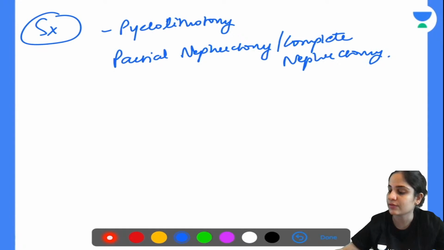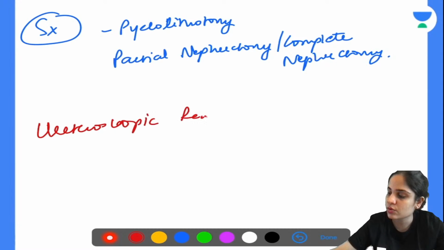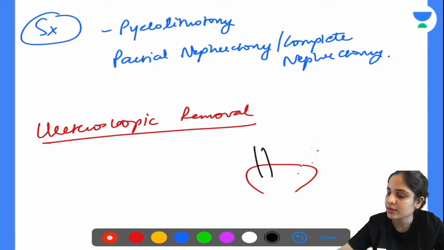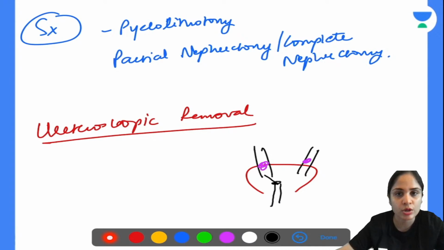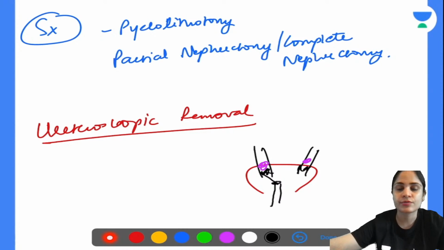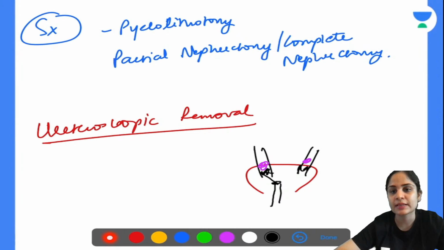One more option we have, I forgot to tell you about it. If it is a lower ureteric stone, you can even do a ureteroscopic removal. Okay, so if this is the bladder and the stone is somewhere over here, close to the lower end, you can even pass a ureteroscope or a cystoscope and you can retrieve the stone from here. But these are for smaller stones only, not bigger stones. For all bigger stones, you will prefer to do a PCNL. All right, so this is all about stones.